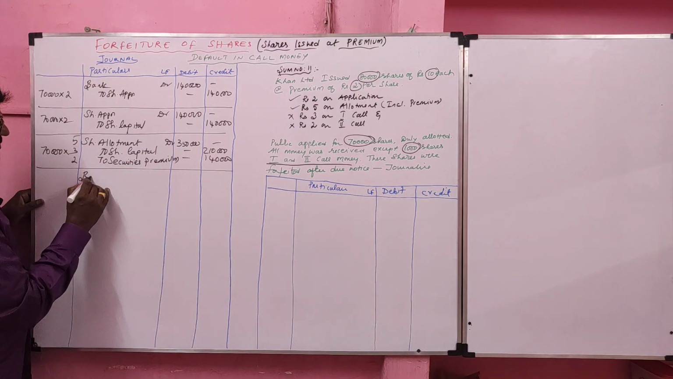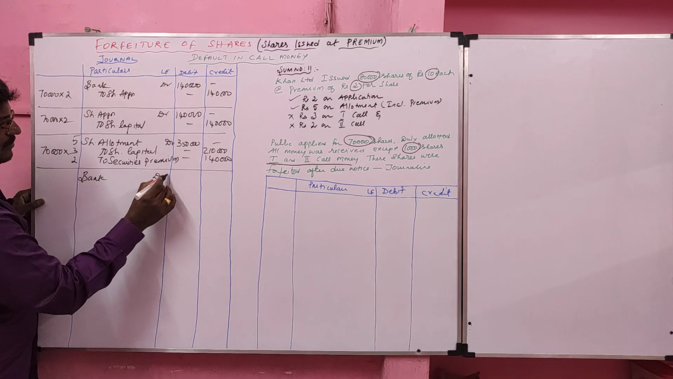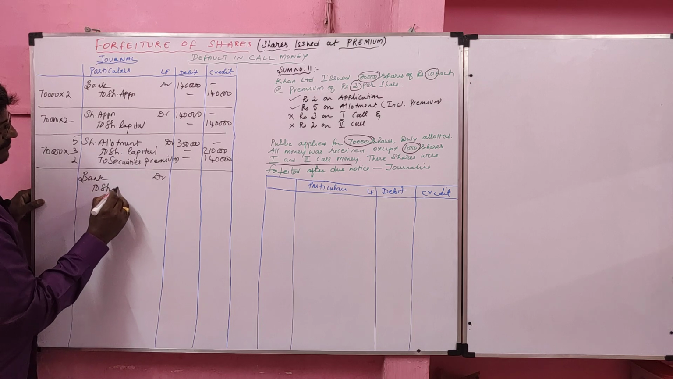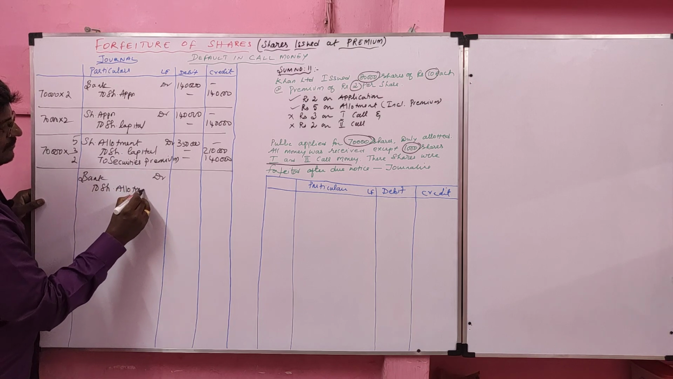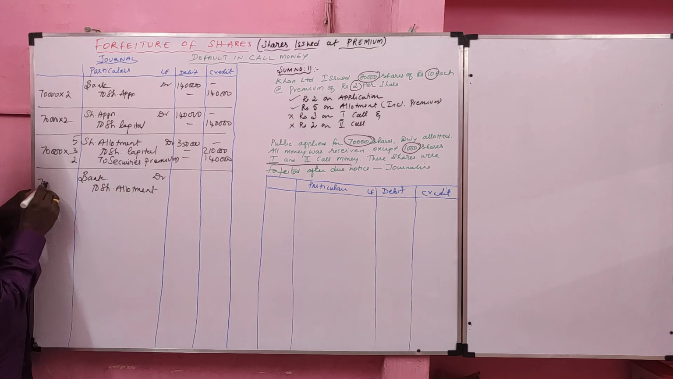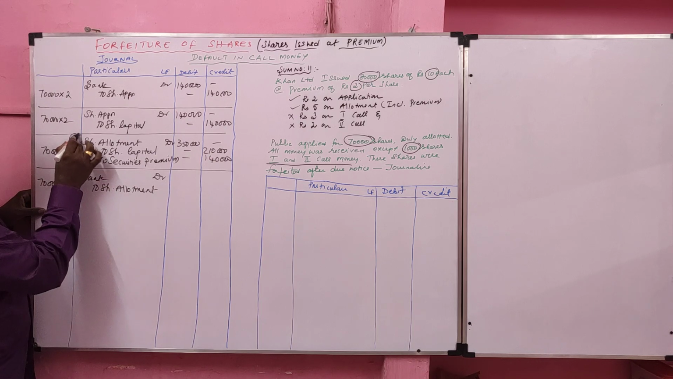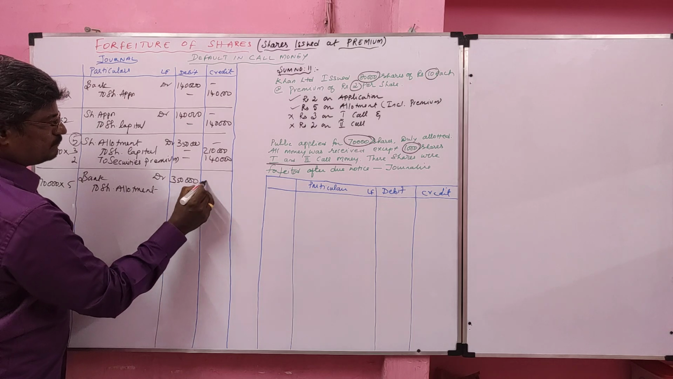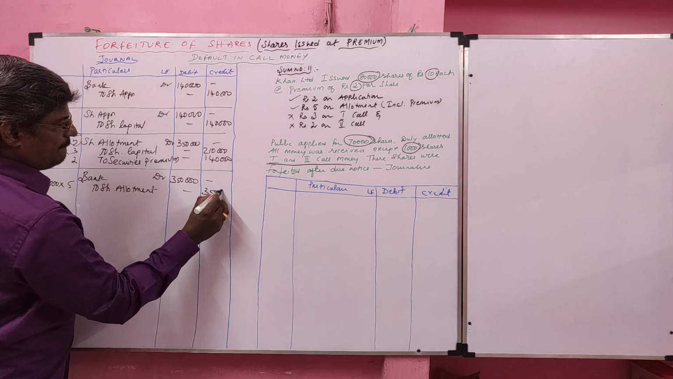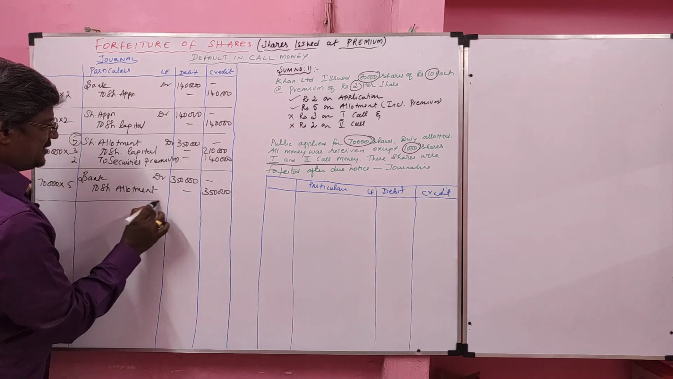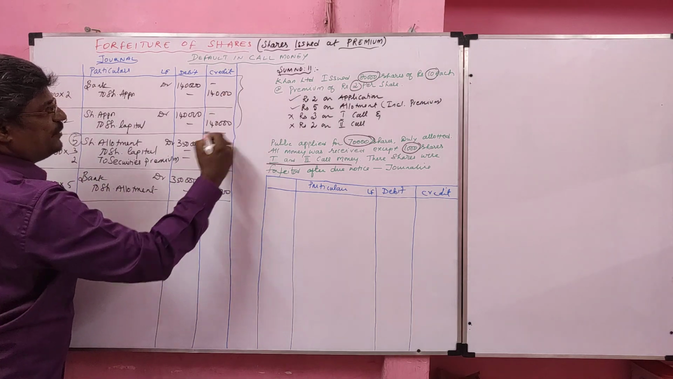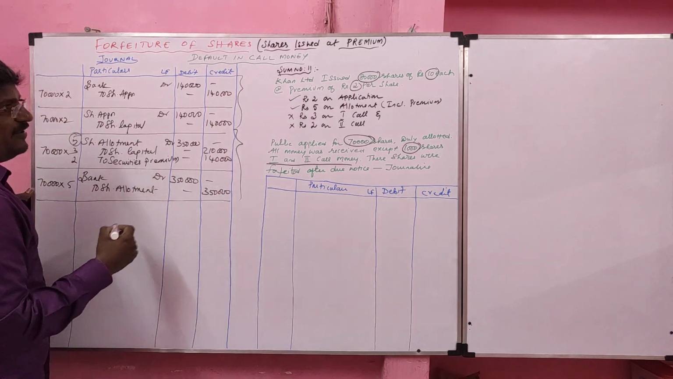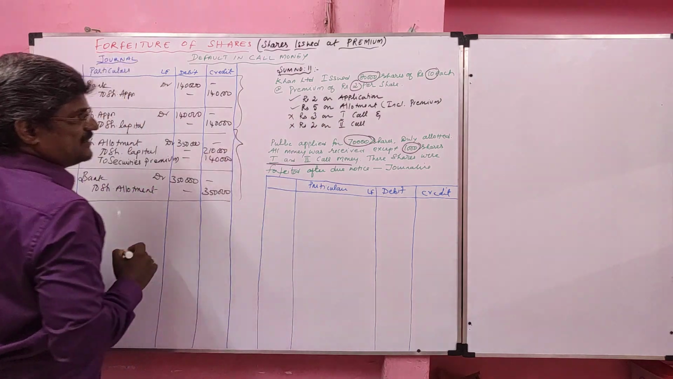Next we are going to record the journal for share allotment money. Bank account debit to share allotment. The value 70,000, we have to multiply by the allotment value, 3,50,000. So on application, we collected fully. Allotment also we collected fully. We have a problem with the first call and second call.